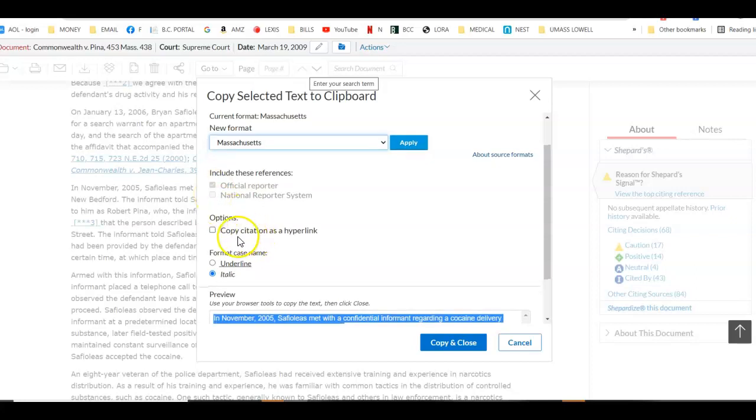This is very important. I want you to uncheck this box here. Uncheck copy as a hyperlink. This is a big problem. Everybody was doing this, almost everybody.